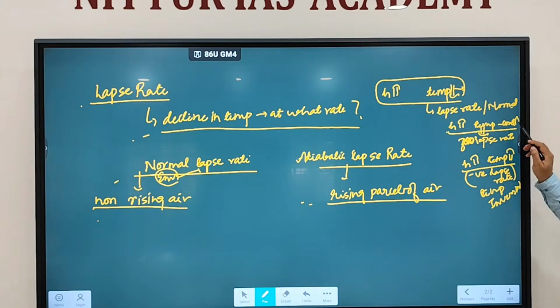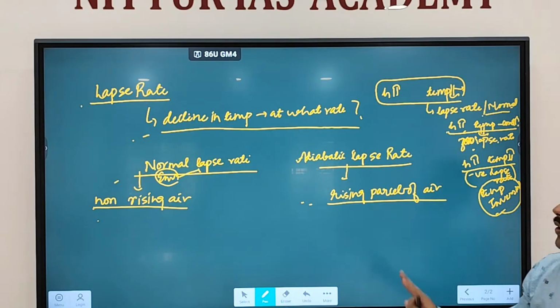As you go up and temperature decreases, then it is called a normal lapse rate, or an environmental lapse rate. As you go up, if temperature does not decline, rather remains constant, neither increasing nor decreasing, then it is going to be called a zero lapse rate. And as you go up, if temperature starts increasing, then it is going to be called a negative lapse rate, and this is called the temperature inversion phenomenon. Fine.